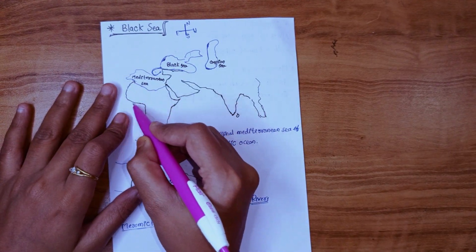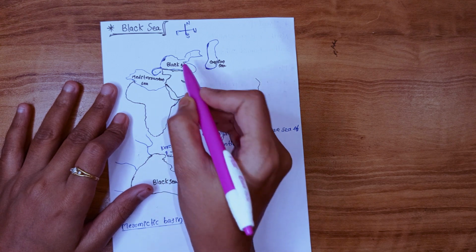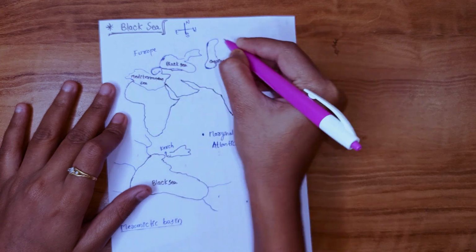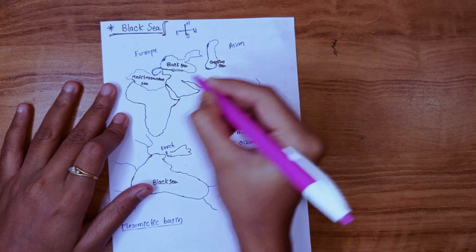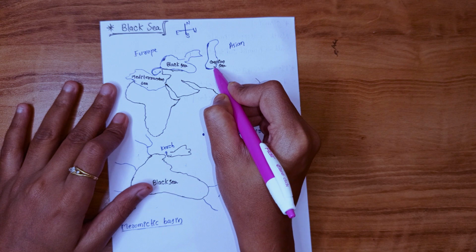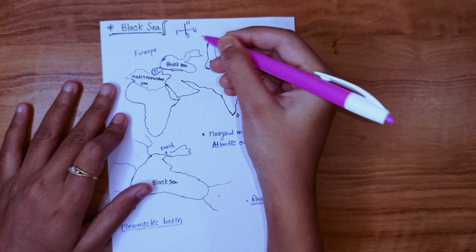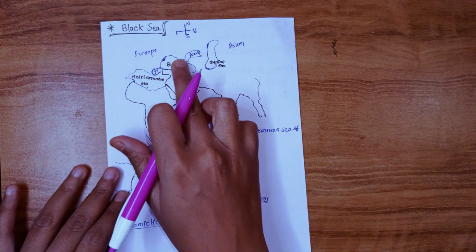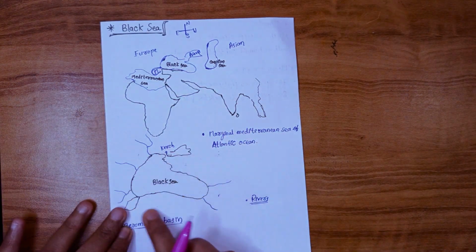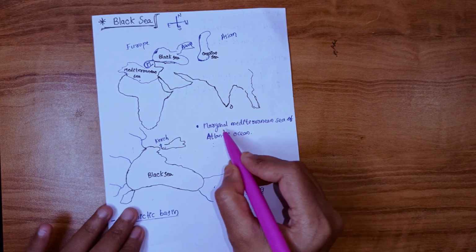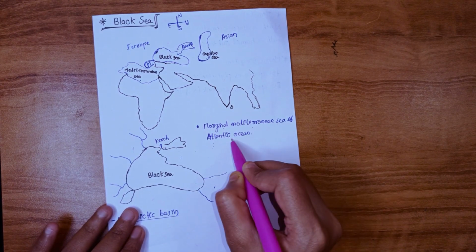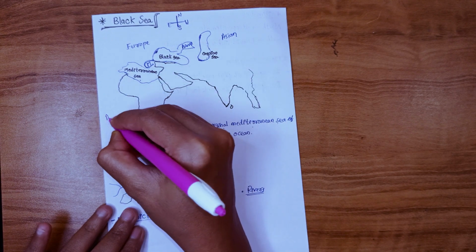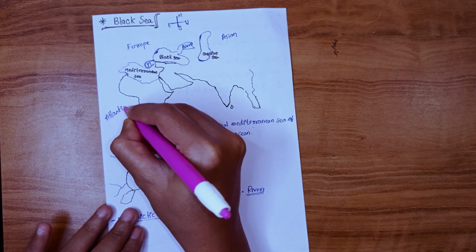I have drawn a rough world map here, and the Black Sea is in between the European and Asian continents. Here we have the Mediterranean Sea, here the Caspian Sea. This is the Sea of Marmara and this is the Sea of Azov. I have drawn a larger view of the Black Sea here for clarification. The Black Sea is a marginal Mediterranean sea of the Atlantic Ocean. At the margin of the Mediterranean Sea we have the Black Sea, and we have the Atlantic Ocean here.